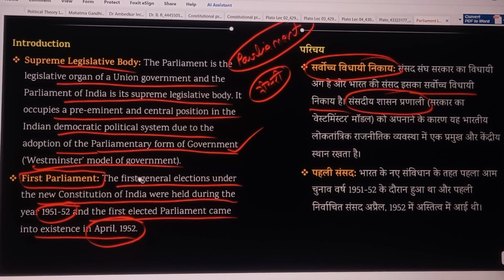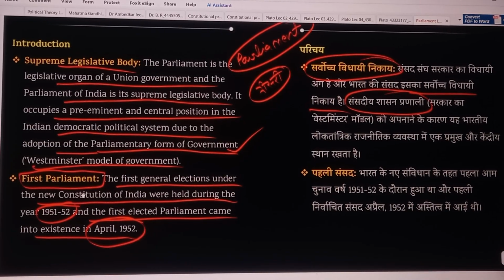The first Parliament was set up in 1951-52. The first general election under the new Constitution of India was held during 1951-52, and the first elected Parliament came into existence in April 1952.